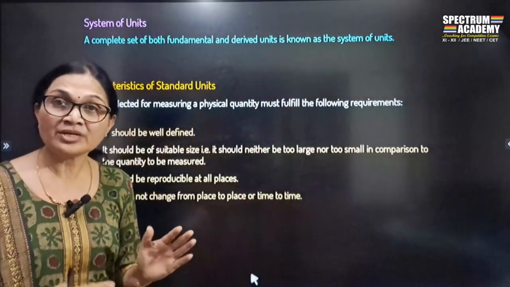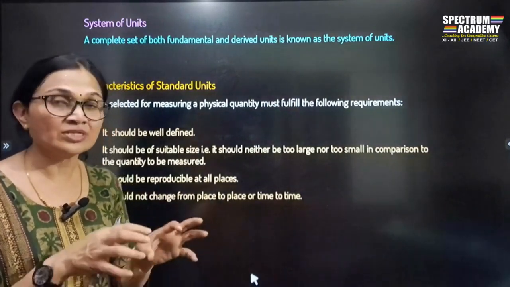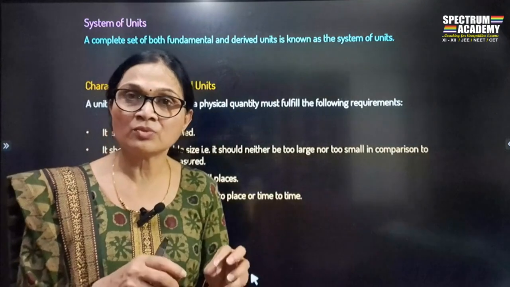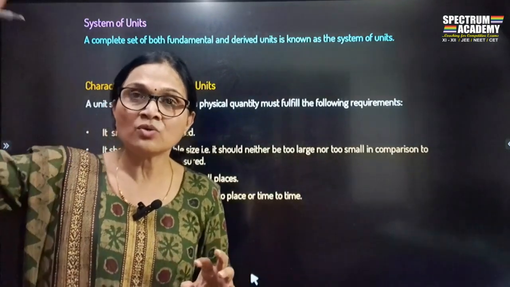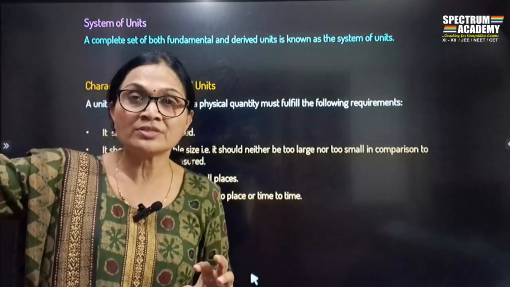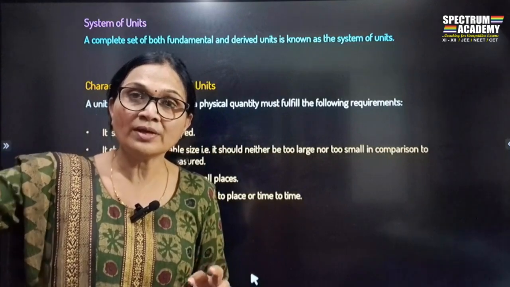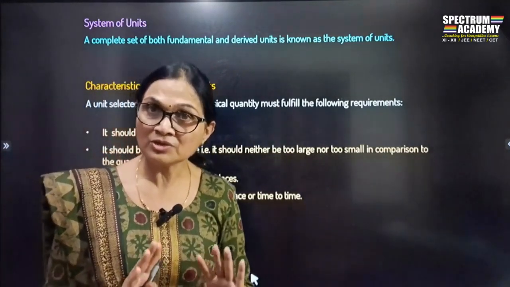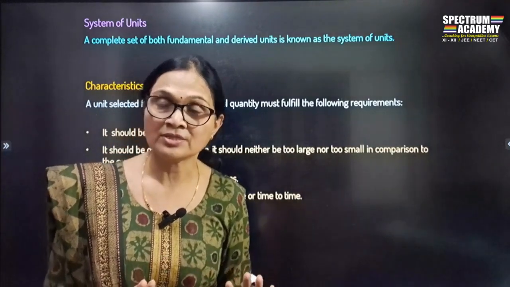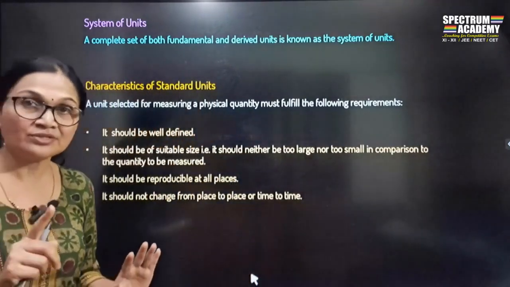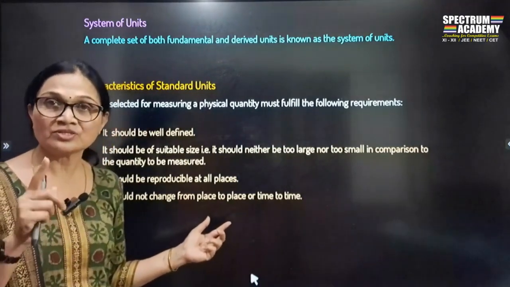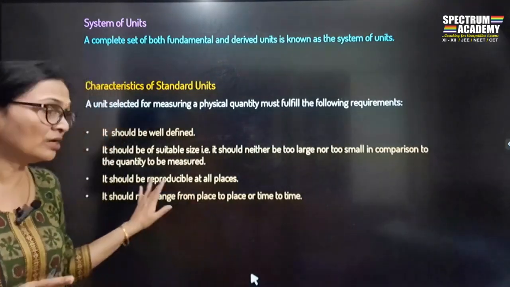So any unit cannot be, suppose in Nasik I measure the density of water and it is 1 gram per cc, and you go somewhere else and it is 1000 gram per cc, and you go somewhere in Mumbai and the density of the same water will change. Place to place ऐसा नहीं होना चाहिए. It cannot happen like this. If that happens, that's not a standard unit. So a standard unit must remain the same even if there is a change in the place and change in the time.